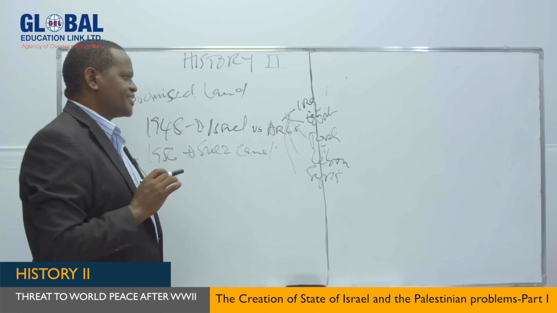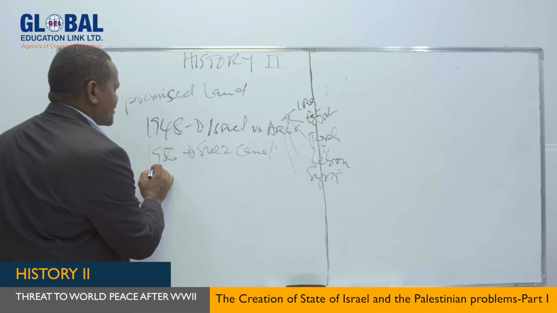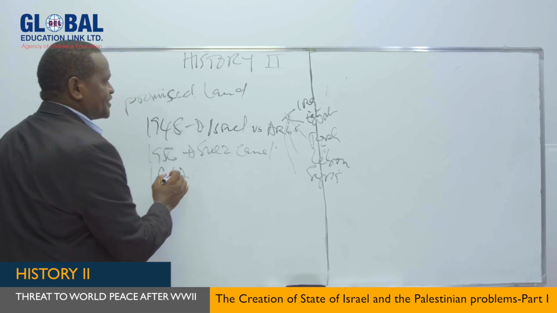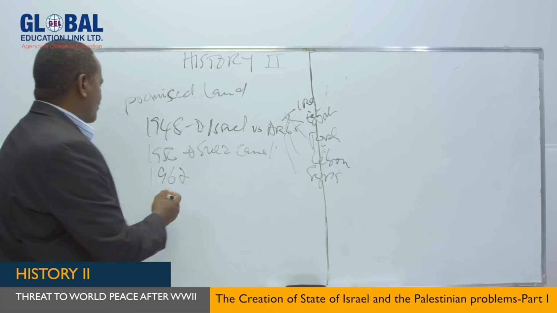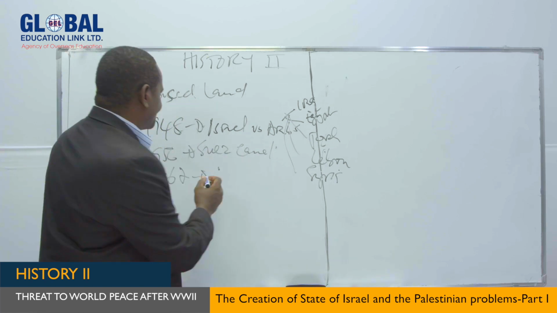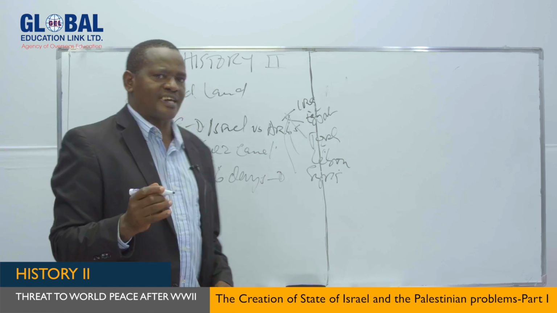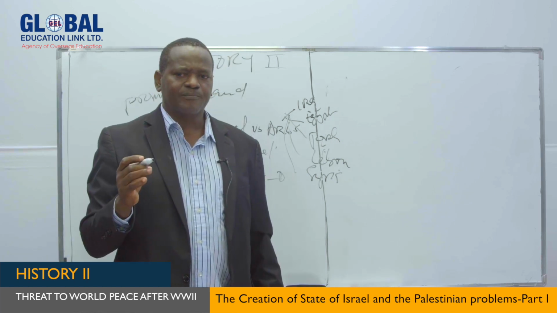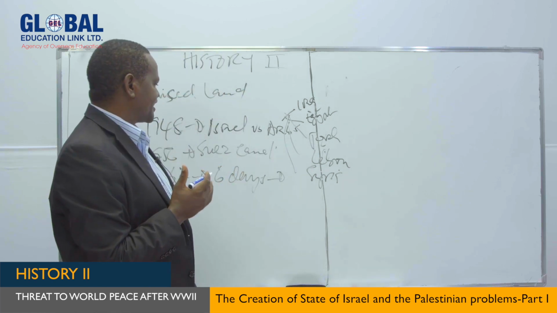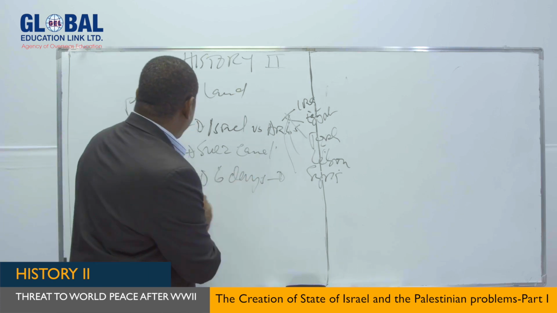That's why this war is called the Suez Canal War. The third war, my dear students, was fought in 1967. This was the war between Egypt and Israel, and this, of course, my dear students, is called the 6 Days War, because it was fought for 6 days. Of course, Egypt went to war together with other Arab nations, Syria, Jordan, and so on and so forth. So in short, this is called the 6 Days War.